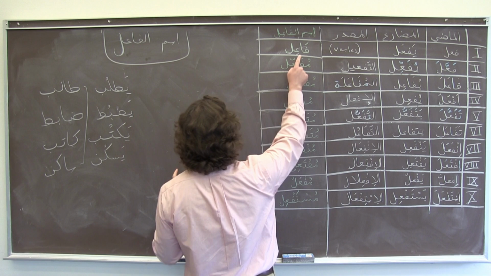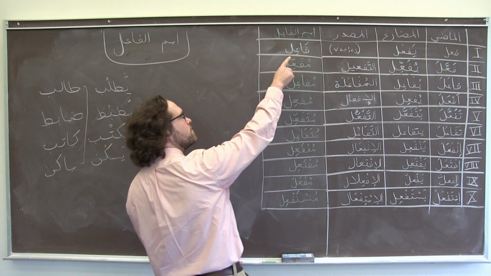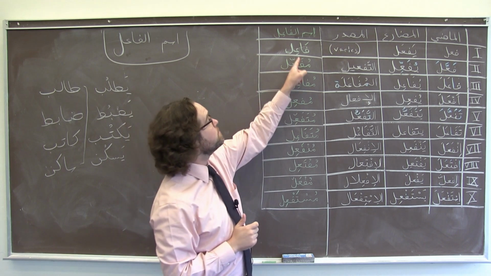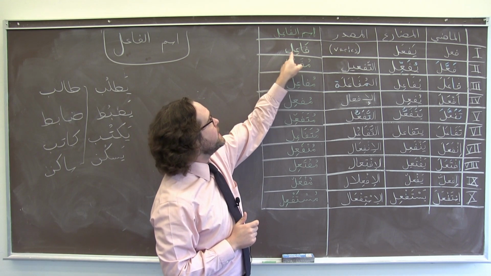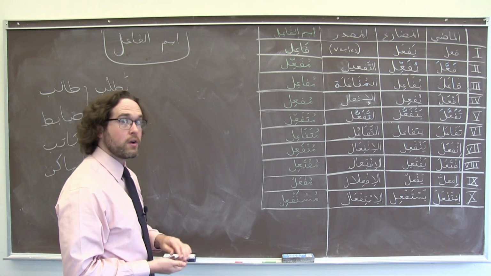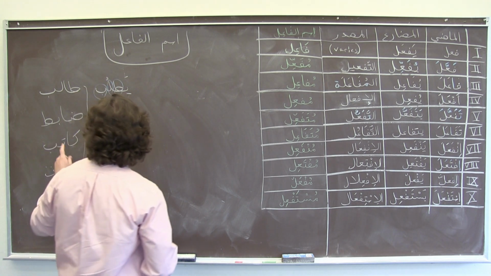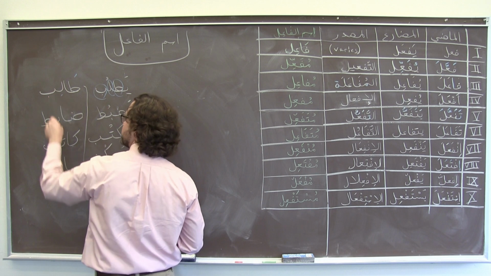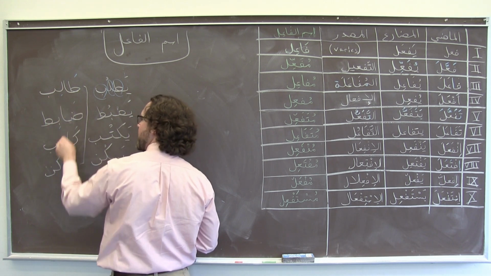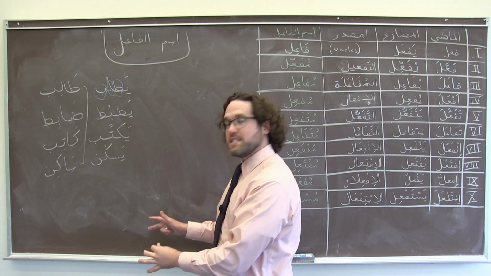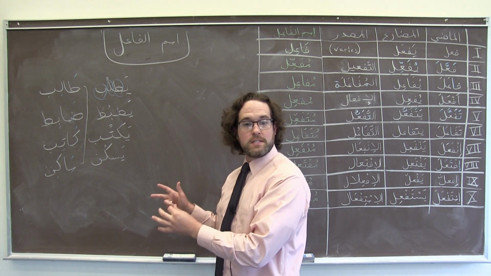Notice that they follow the exact same vowel pattern, and they have the exact same extras as this word fa'il, where the fa, ayn, and lam are stand-ins for our real meaningful root, right, that's shared. So we have طالب, ضابط, كاتب, ساكن. Same vowel pattern in every single case.